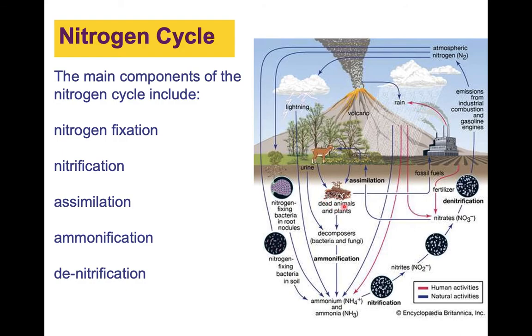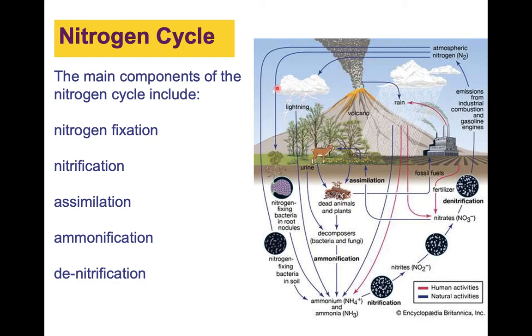A lot of these dead animals and plants can also be used as fossil fuels. So, for example, we know that peat is just a whole bunch of plants that have been compressed through millions of years, and then that can turn into a fossil fuel. So that's another way to put the nitrogen back into the air. We also know that volcanoes, when they erupt, the smoke coming out of volcanoes also contains nitrogen. That nitrogen can get mixed in the rain, and then that can come back down again.